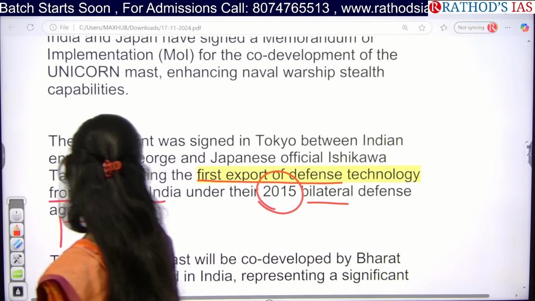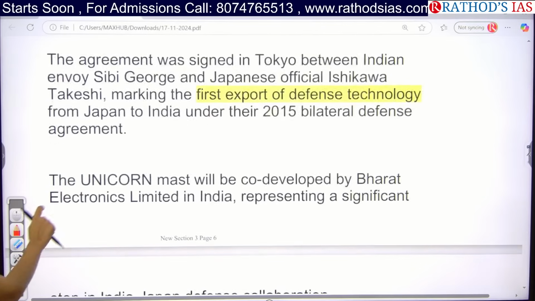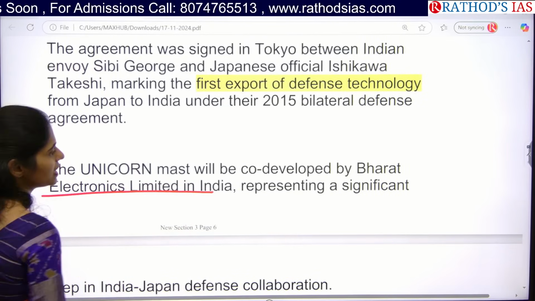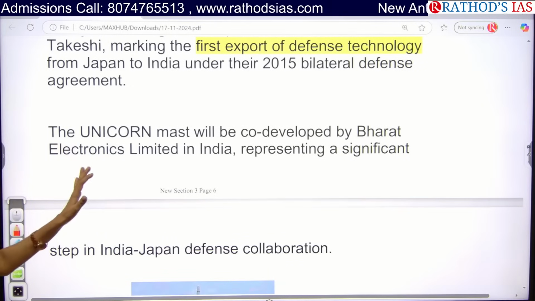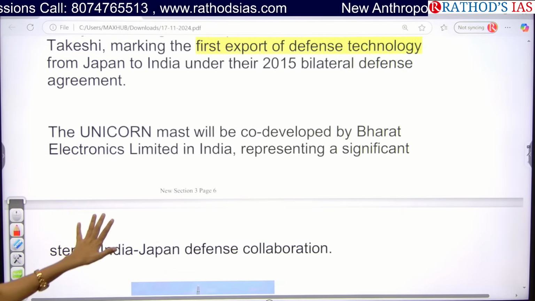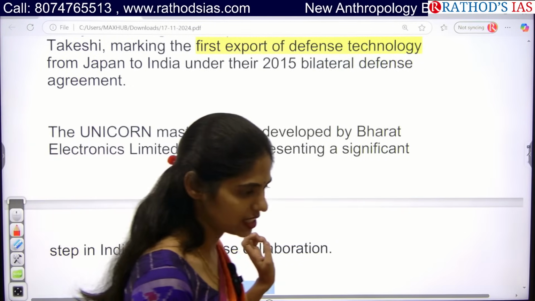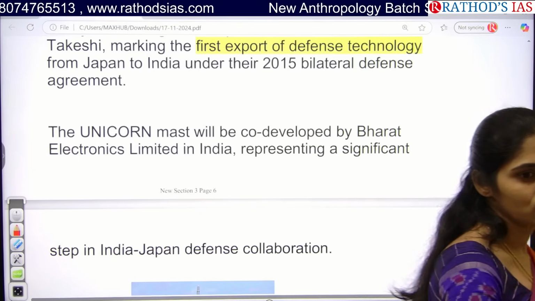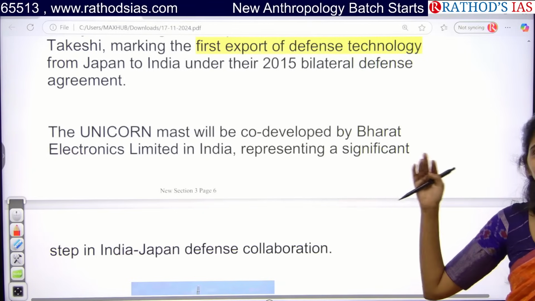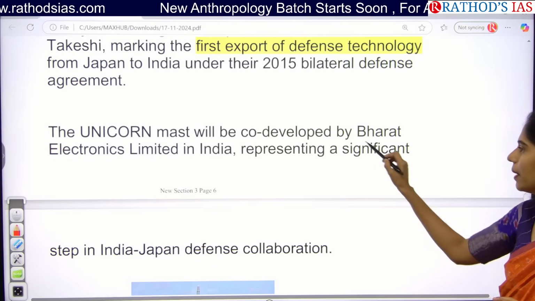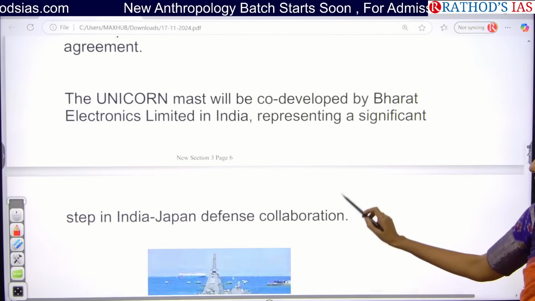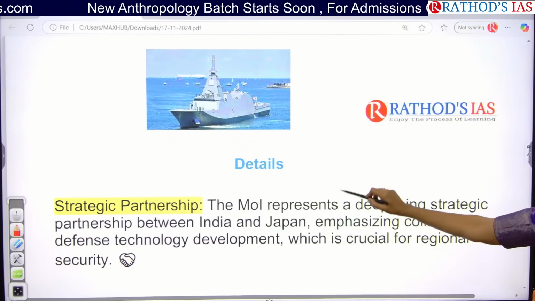This is co-developed by Bharat Electronics Limited in India. On this you may also get a question if you are writing any state public service examination. They may ask whether Unicorn Mast is developed by DRDO, DLRL, like that, and it is developed by Bharat Electronics Limited. So this is the image of Unicorn.